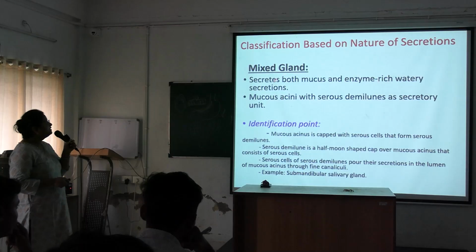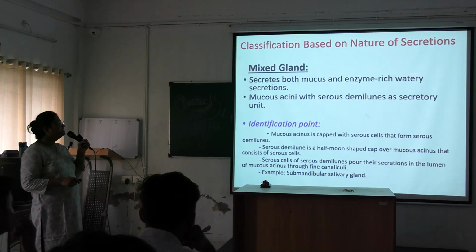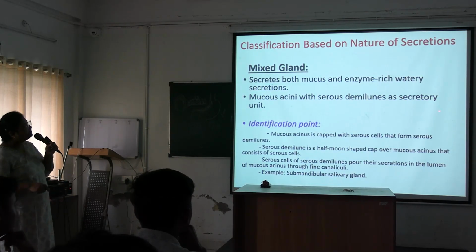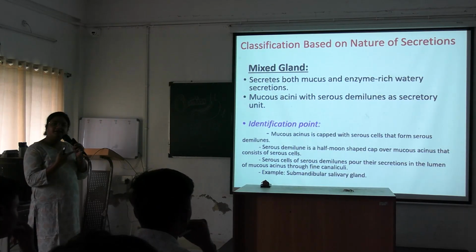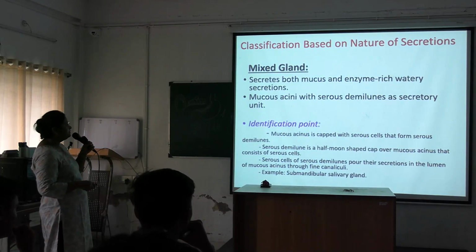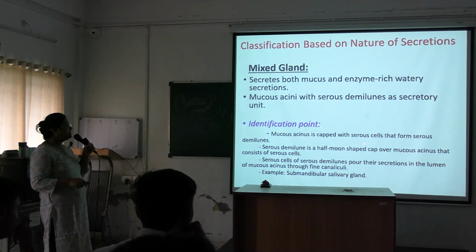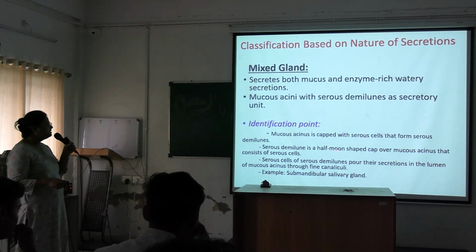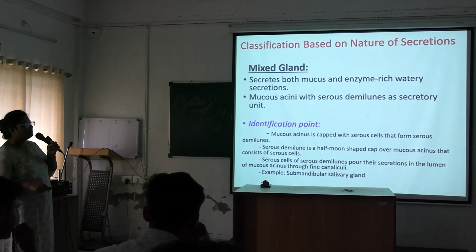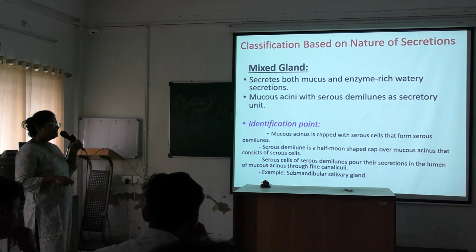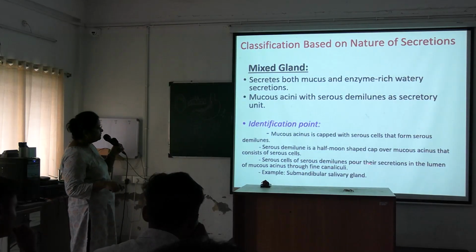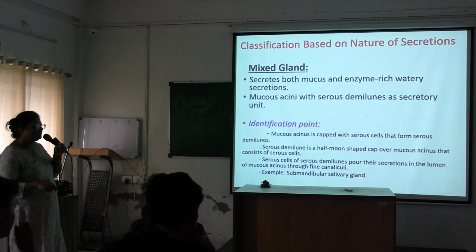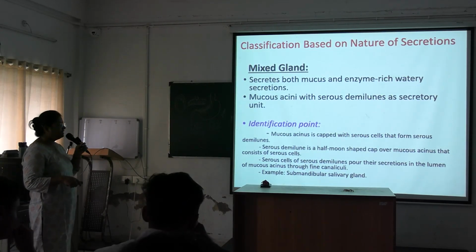Next is mixed gland. Mixed gland secretes both mucus and enzyme-rich watery secretions. Mucous acini with serous demilunes as the secretory unit. Example: submandibular gland. Identification point is mucus acinus is capped with serous cells and that form serous demilunes. A serous demilune is a half moon shaped cap over the mucus acinus and that consists of serous cells. Serous cells of serous demilunes pour their secretion in the lumen of the mucus acinus through the fine canaliculi. Example is submandibular salivary gland. Okay.